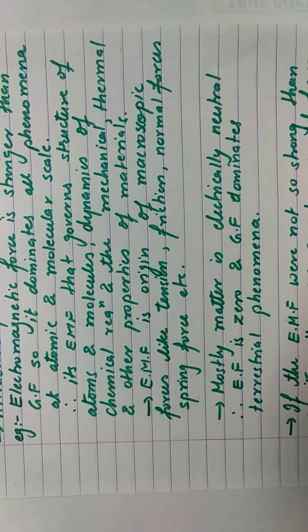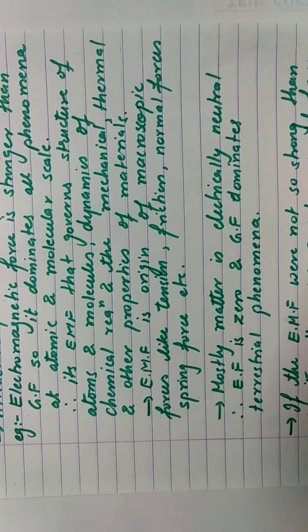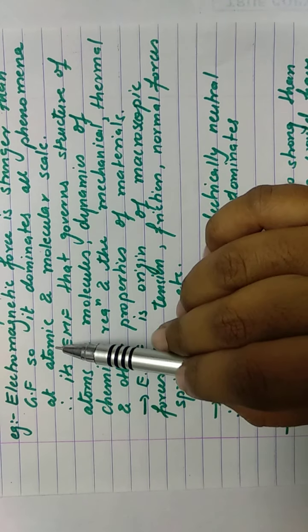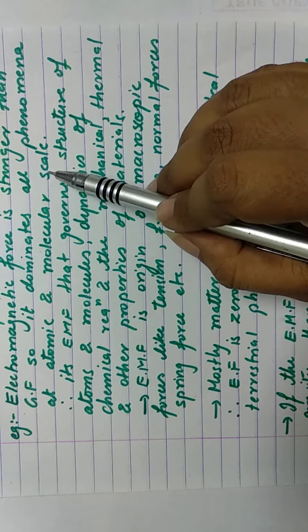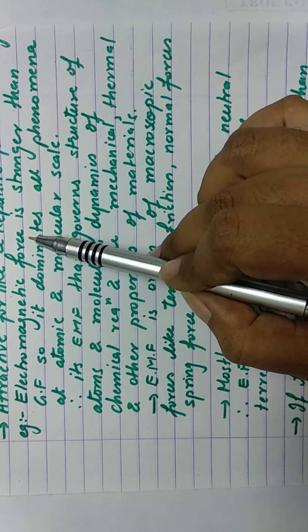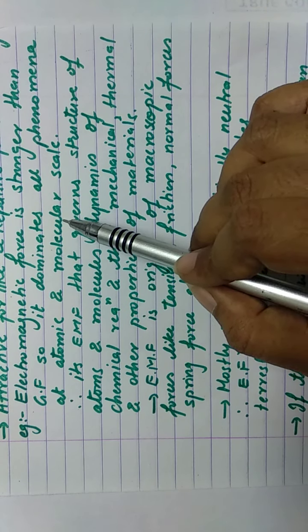But as you have seen, electromagnetic force was 10 raised to 36 times stronger than the gravitational force. So between two electrons, which force will be bigger? It will be electromagnetic force and not the gravitational force. So for phenomena at atomic or molecular scale, the electromagnetic force will dominate as it is stronger than gravitational force.